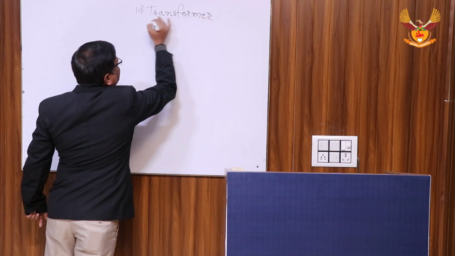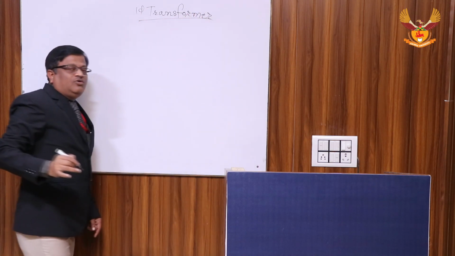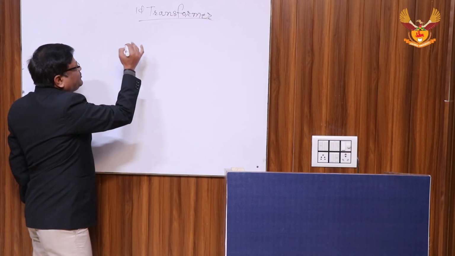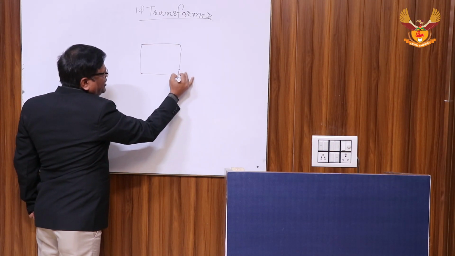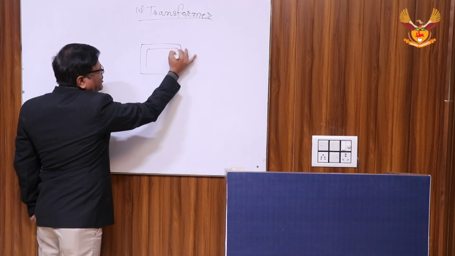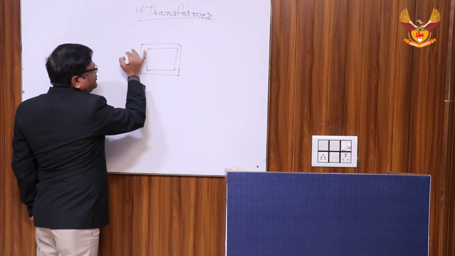Basically, a transformer consists of two main parts. One is called the core, that is the rectangular magnetic core, and the second part is called the winding.